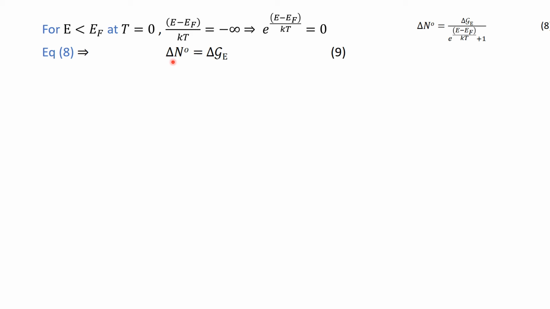That the number of particles at absolute 0 is exactly equal to the number of energy states, and these are the energy states below the Fermi energy. And we know that for fermions, there can be only one particle in one energy state. So if the number of particles is exactly equal to the number of energy states, it means that all the energy states are fully occupied.